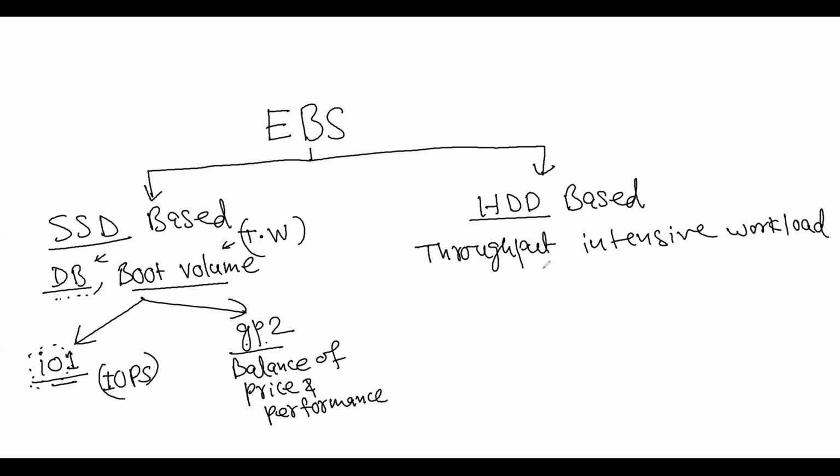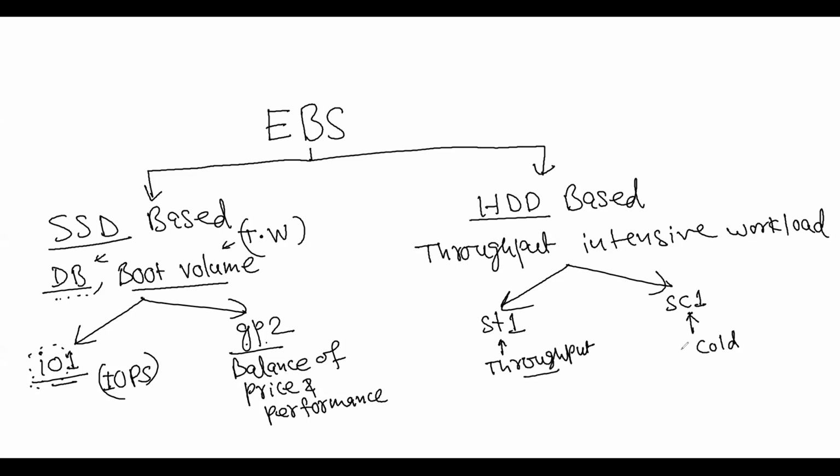And this HDD based is throughput optimized. Here you will have throughput optimized, that is ST1. Another one is SC1. So here C is for cold storage, and T is for throughput optimized. So this is throughput optimized. This is cold HDD, as the name suggests.